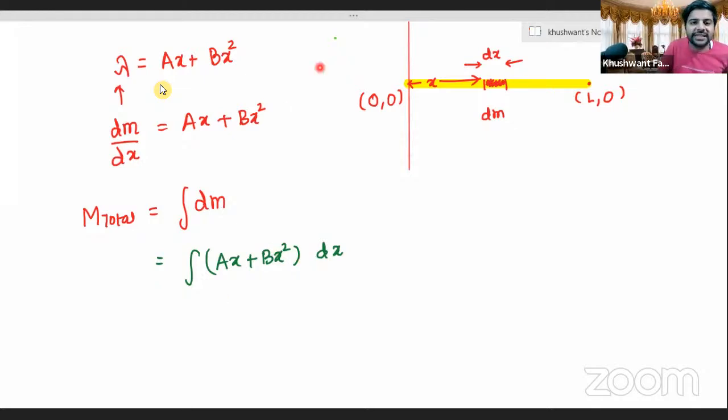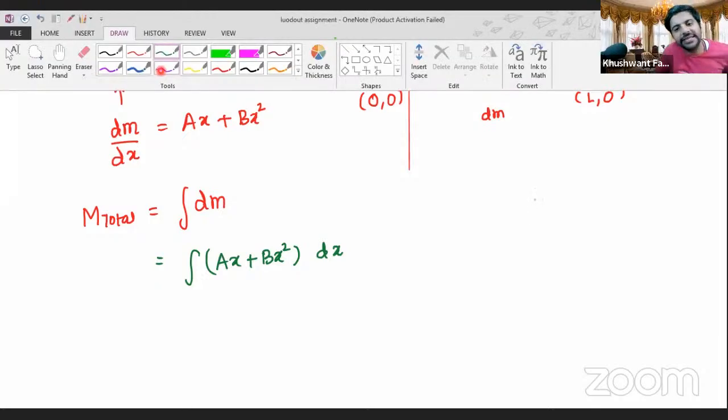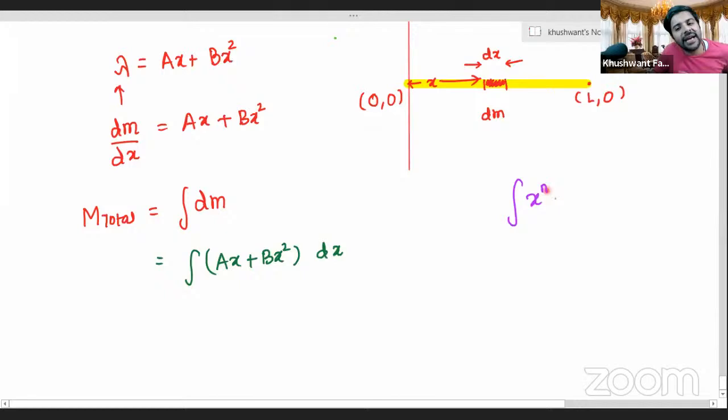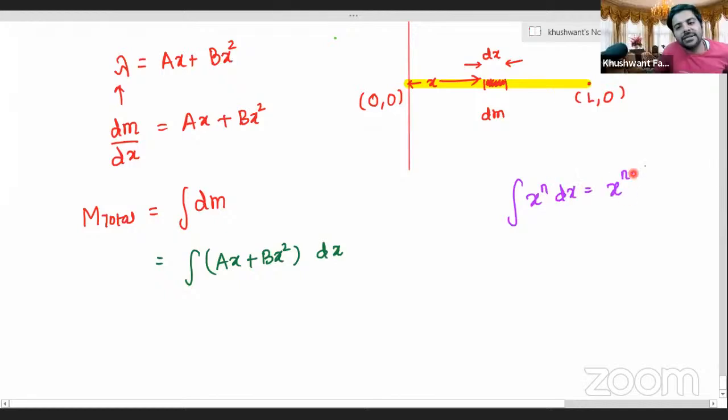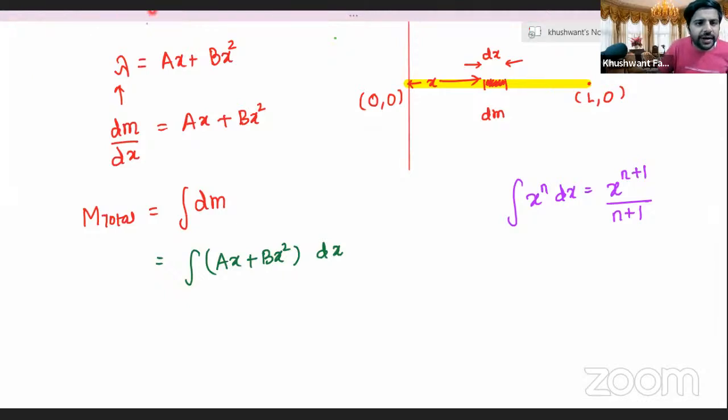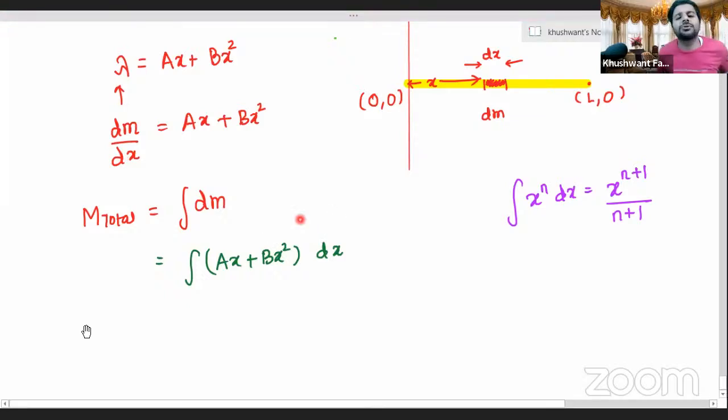Praveen, can you do the integration? Praveen, yes. Do you want the hint? Okay, here is the hint. Praveen, integration of x power n dx is equal to x power n plus 1 by n plus 1. Come on, you can do it, Praveen. Try. You're very capable and strong, Praveen. Come on, go ahead. Yes, everybody, you all are very intellectually strong learners of mine. You all learn very fast. You all can do it.